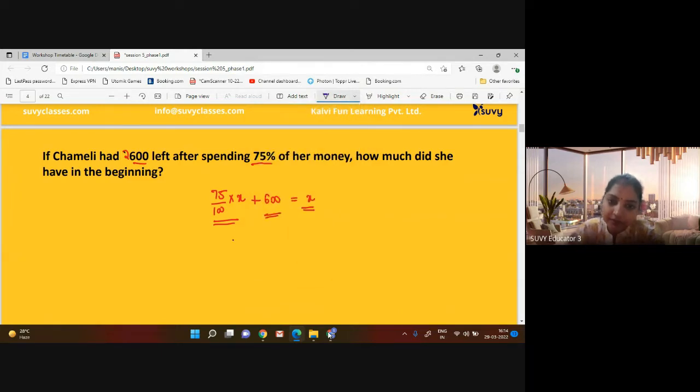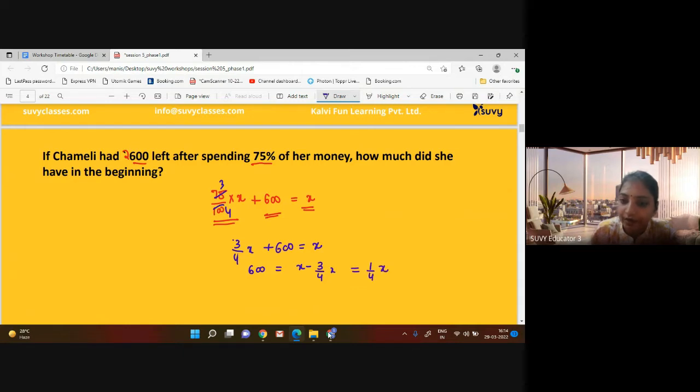So 75% means 3 upon 4. So 3 upon 4 x plus 600 is equal to x. So 600 is equal to x minus 3 upon 4 x, and it will give us 1 upon 4 x. So x is equal to 2400 rupees. So the answer to this question is 2400 rupees.